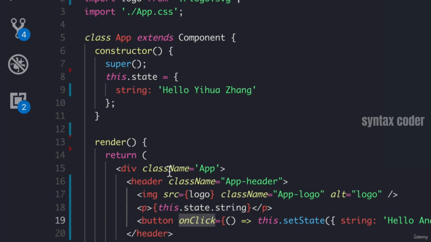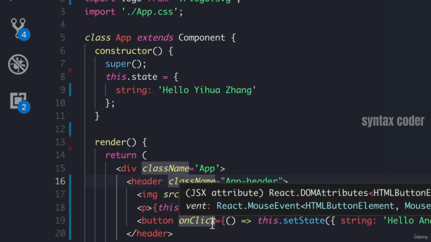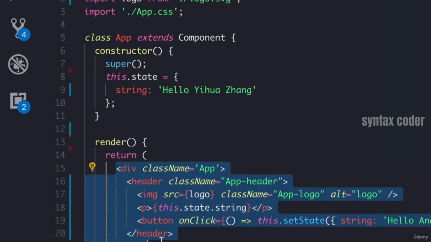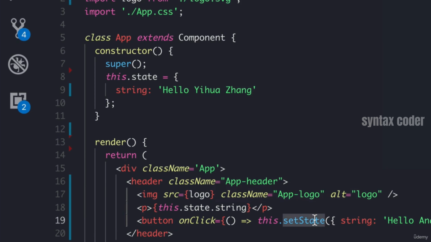Now we're going to explore these different attributes throughout the course. But the key thing to remember is that JSX is trying to mimic what HTML does so that we can create that virtual DOM and break down each part of the app into these components that keep getting re-rendered as we update the state using setState. Let's keep going.